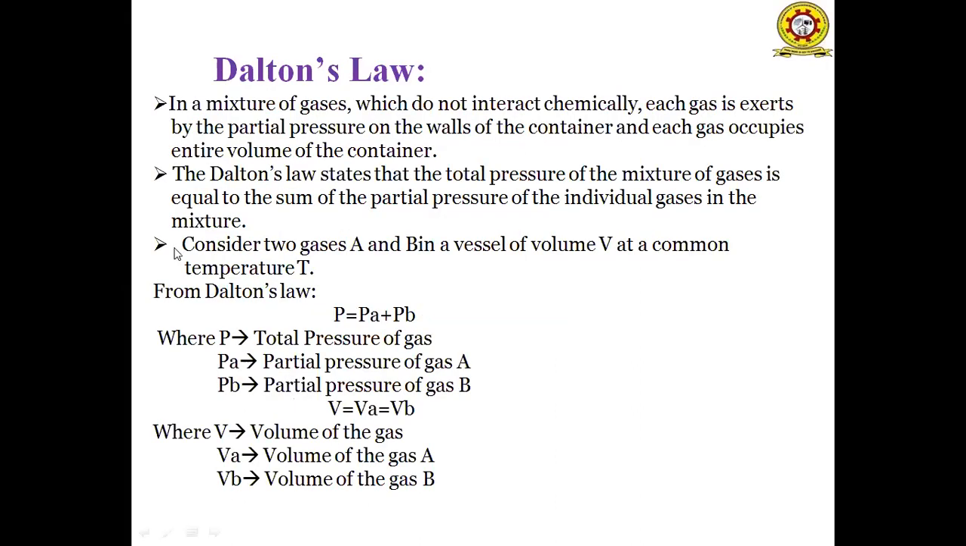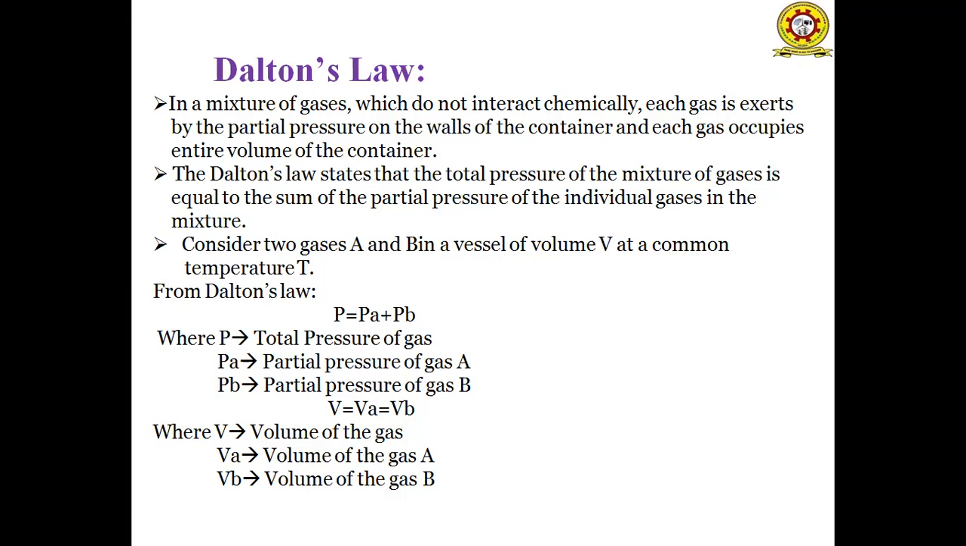Next one is Dalton's law. If there is a mixture of gases which do not interact chemically, each gas exerts a partial pressure on the walls of the container, and each gas occupies the entire volume of the container. Means if we take a mixture of a number of gases which do not interact chemically, the partial pressure acts on the walls of the container and each gas occupies the volume of the container. So Dalton's law states that the total pressure of a mixture of gases is equal to the sum of the partial pressures of each individual gas in the mixture.